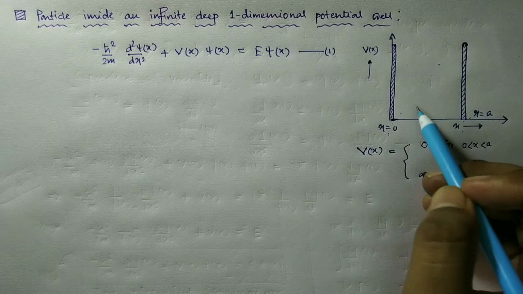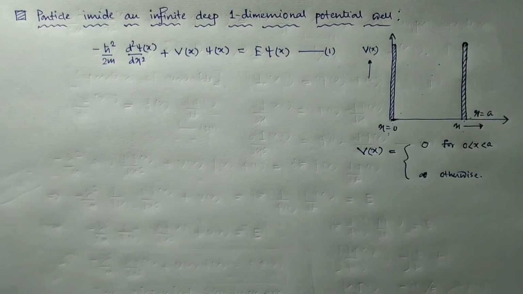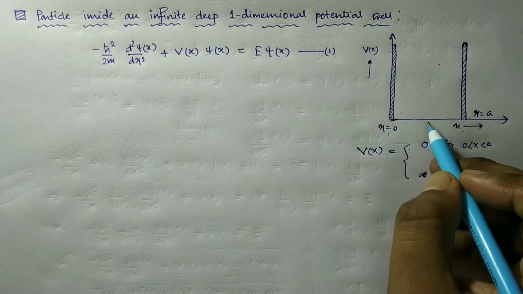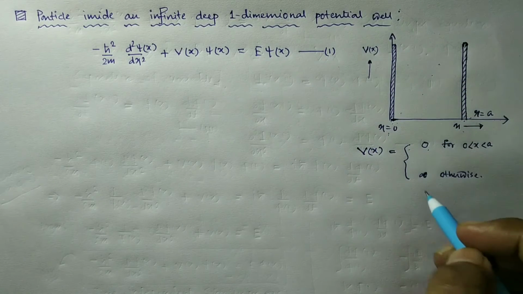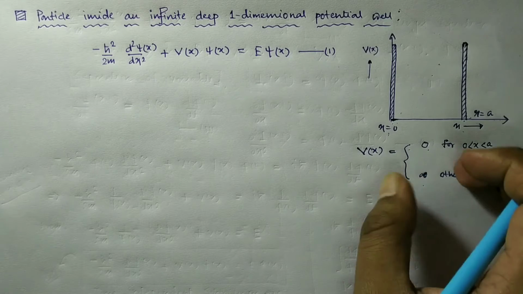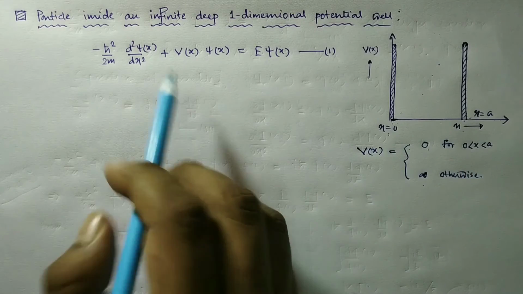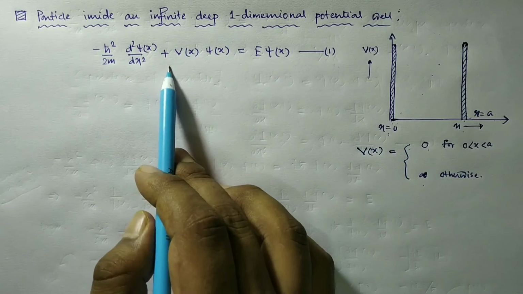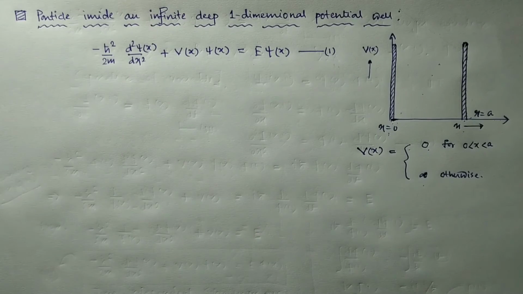So the particle is inside this potential box, and what is the condition? The boundary condition is given, and we require the knowledge of the potential of that system. Look here, the particle is completely free inside this well, so V is 0 when 0 is less than x less than a. Between these two regions the particle is completely free inside the box, and V(x) is infinite otherwise; outside this box the potential is infinite. So this is our condition, and our task is to solve the time independent Schrodinger equation, obtain the solution psi(x), and obtain the energy eigenvalues of this system.